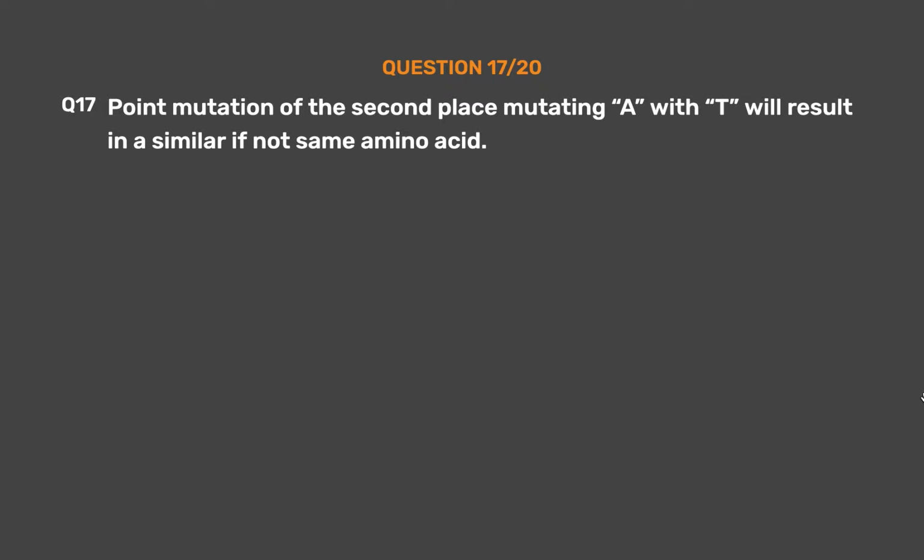Question number 17. Point mutation of the second place, mutating A with T, will result in a similar if not same amino acid. Option A, true. Option B, false.